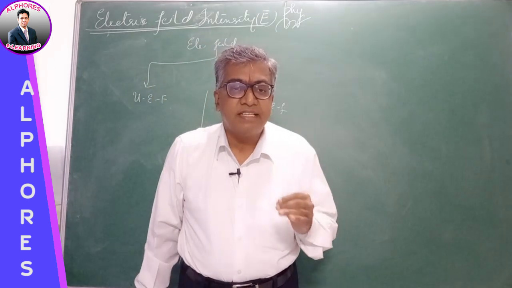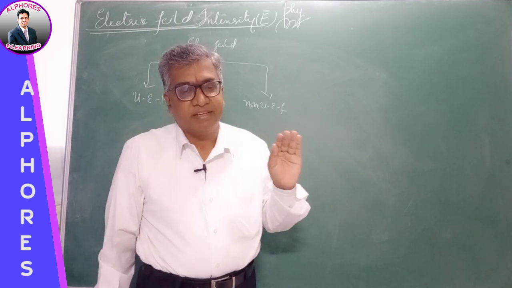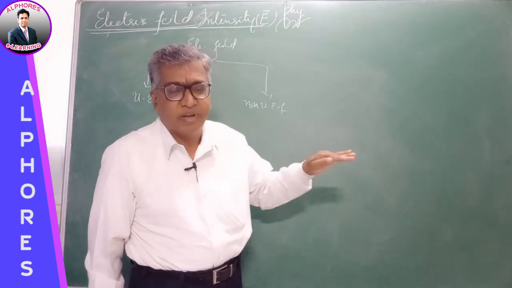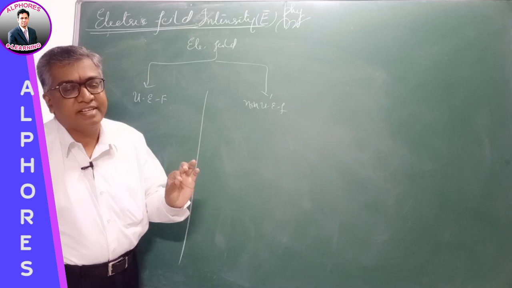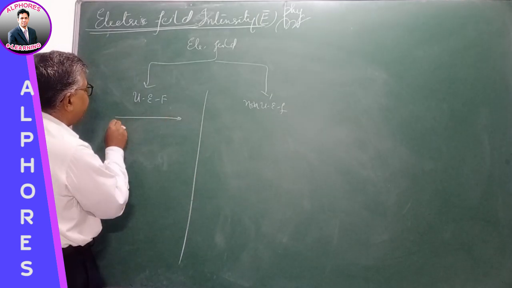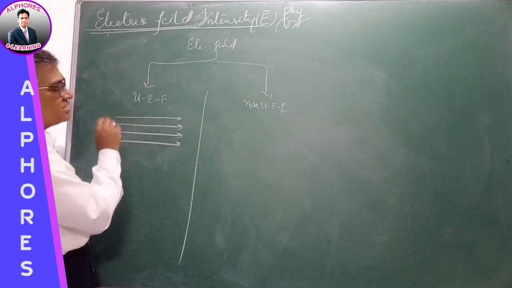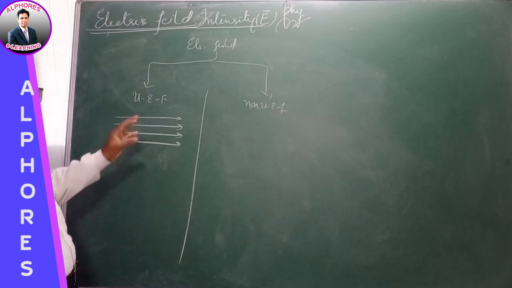Uniform electric field is that electric field where the magnitude of the electric field intensity remains the same at all the points and the direction of the electric field intensity remains the same at all the points. So uniform electric field will be the direction and the magnitude will remain constant at all the points. This is termed as uniform electric field.